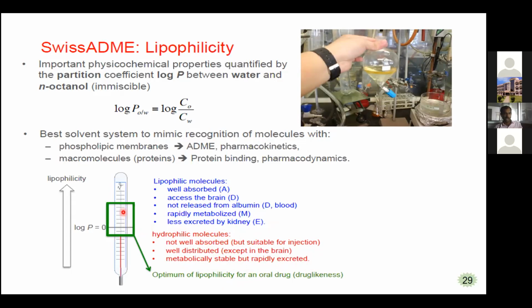So we can observe the optimum region for an oral drug: the log P should be present from -1 to 5. So this is the region you can observe for lipophilicity.